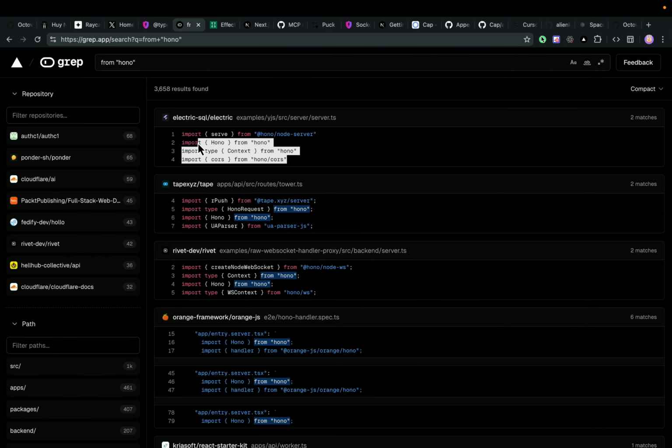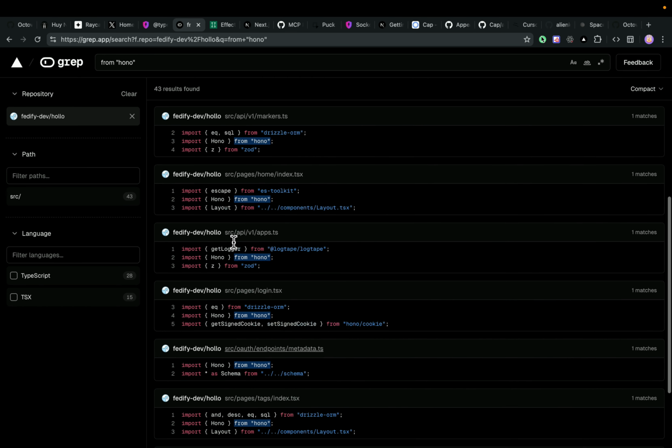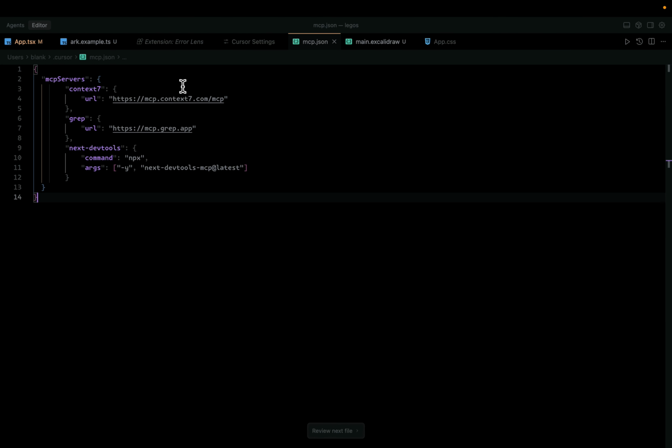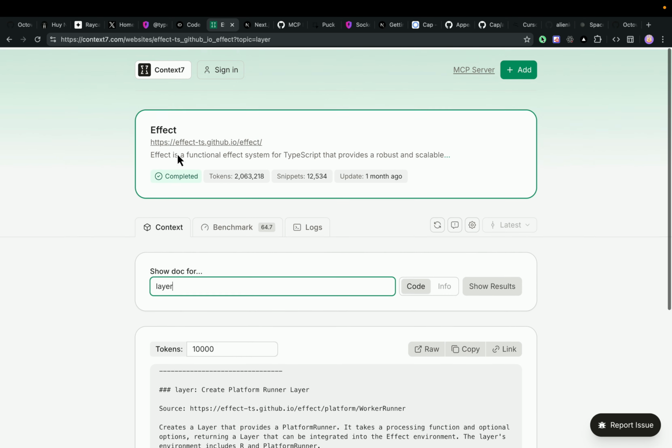So I could use Hono.js like this, and I just look at the open source tools and stuff like that. So it's also a really good tool, and it also has an MCP server as well. You could just add grep here, and you could just add mcp.grep.app, and it just works. Really good tool. Another one that I use a lot is Context 7.